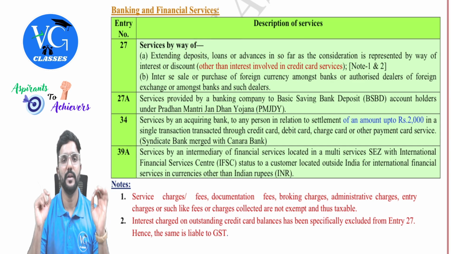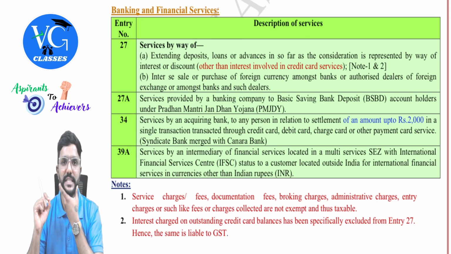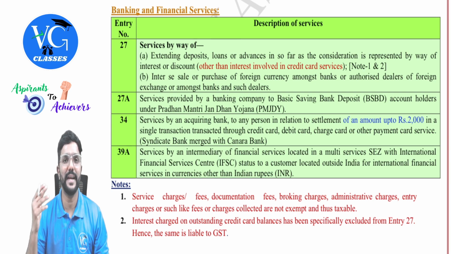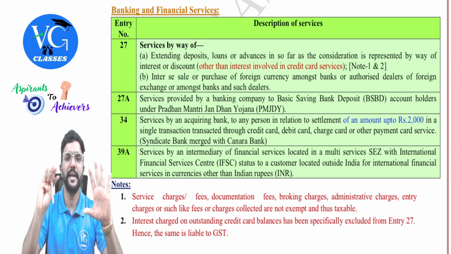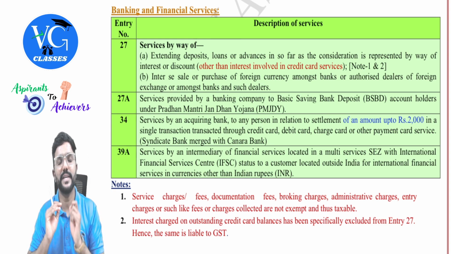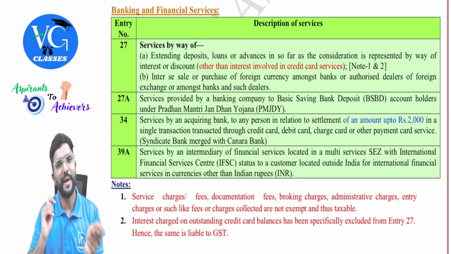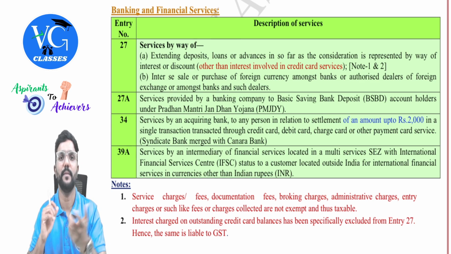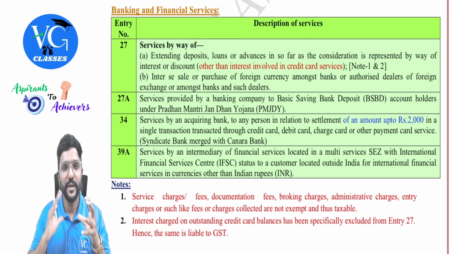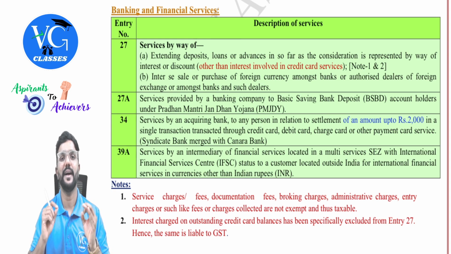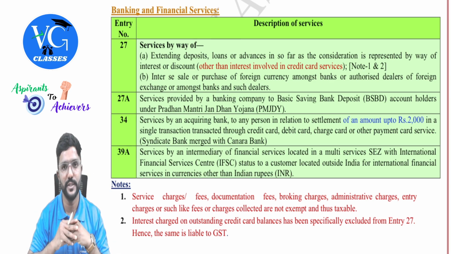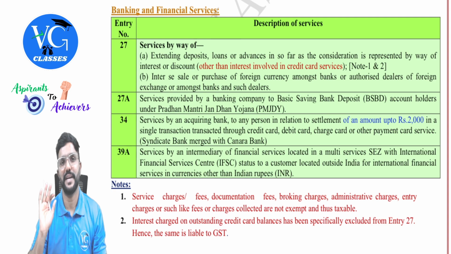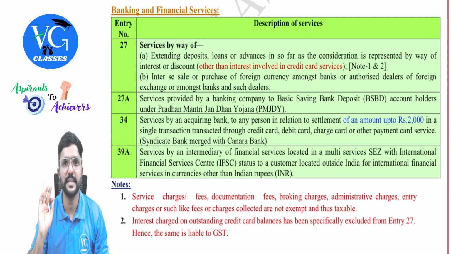Assume I have a bill whose face value is 1 lakh and I need to wait for 2 months to encash or honor this bill. So I cannot wait for 2 months. So I went to a bank and I discounted the bill. They paid me 90,000 today only. So what is the discount amount? 10,000. So the bank will wait for 2 months and they will honor the bill. And when the bill is honored, they will receive the entire 1 lakh. So by doing this transaction, the bank earned an amount of 10,000, which is nothing but discount. On that, GST is exempt, guys.